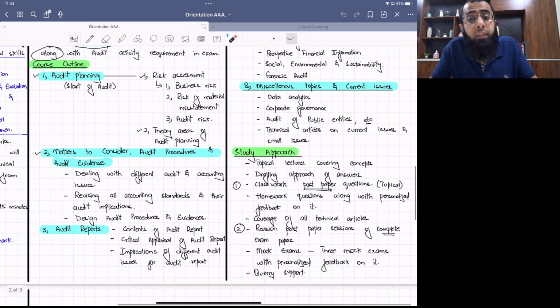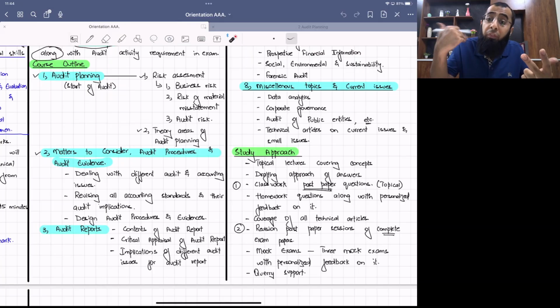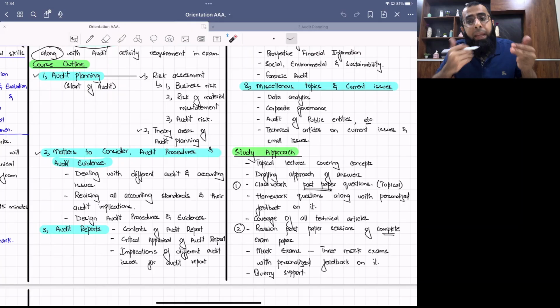And then we discussed the study approach, that when you are studying from me, you don't need anything extra. My topical lectures, my topical past paper practice, then homeworks and assignments, my own drafting approach, which reflects the examiner approach. I make it easy, I break it into parts. When you read the examiner answer, you are not able to understand how you will draft like an examiner. So I've broken it into the approach that, okay, first do this, and then this.